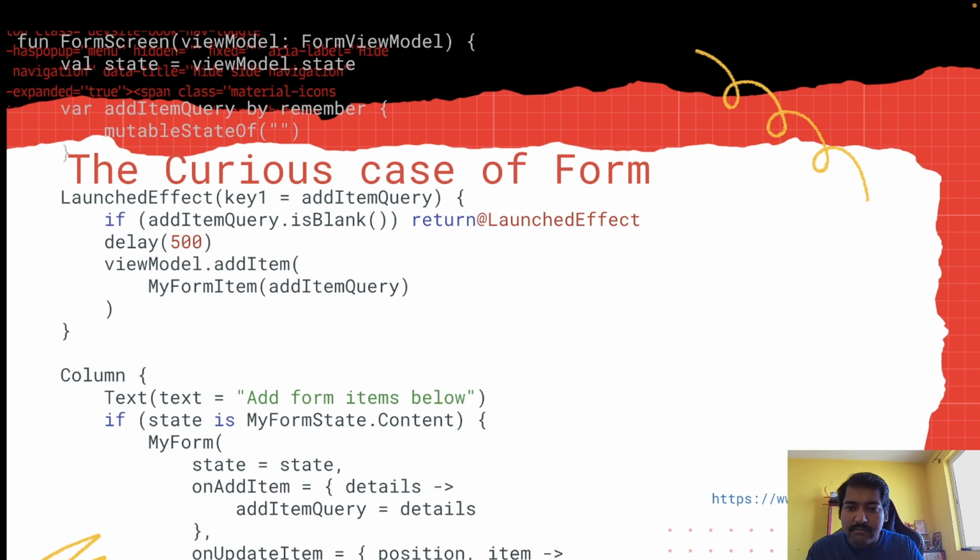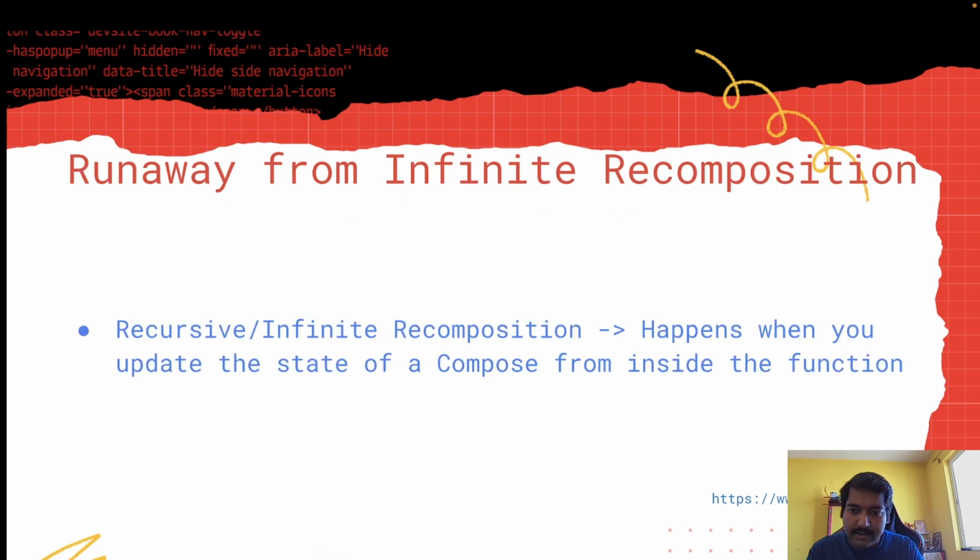And so once the viewModel adds the item, our list of items will be updated. Now that item comes as a list instead. Now I talked about infinite recomposition, or recursive recomposition. Let's dive deeper. How can that happen?